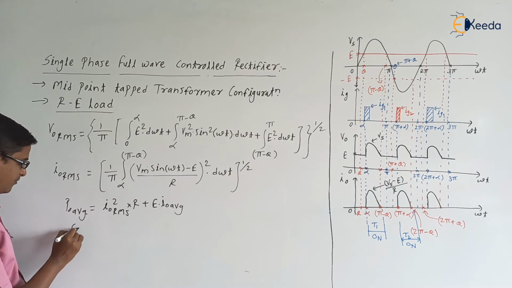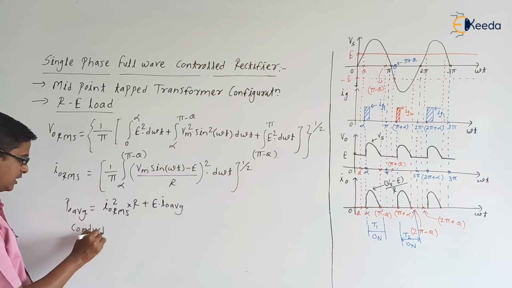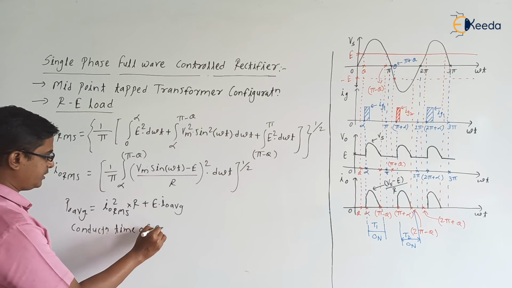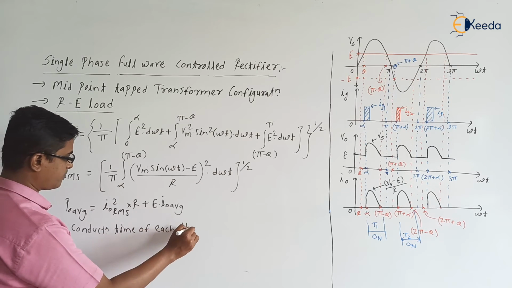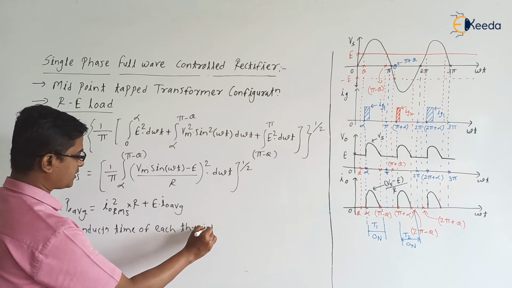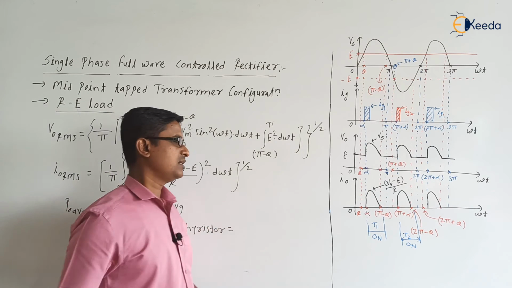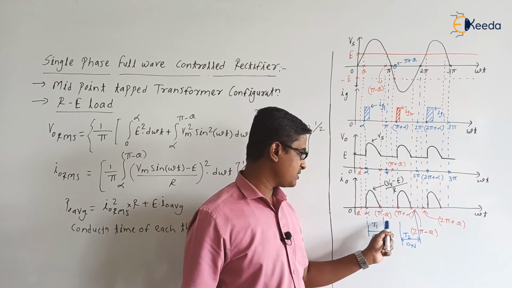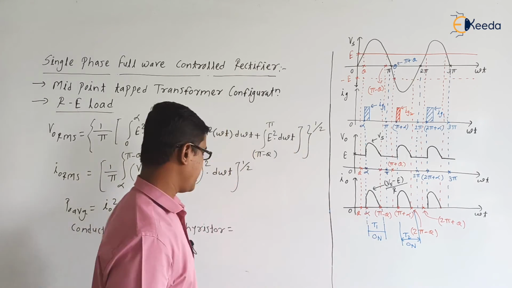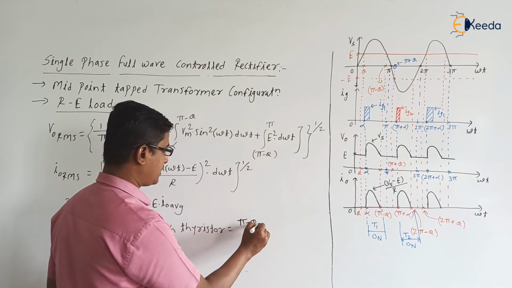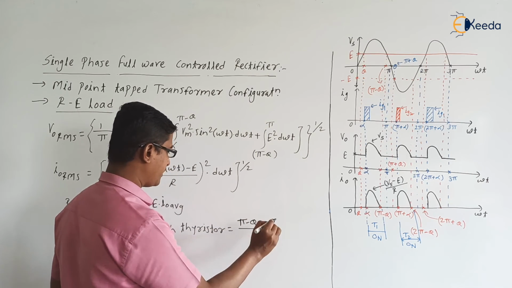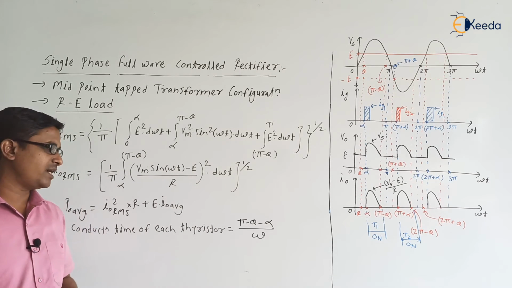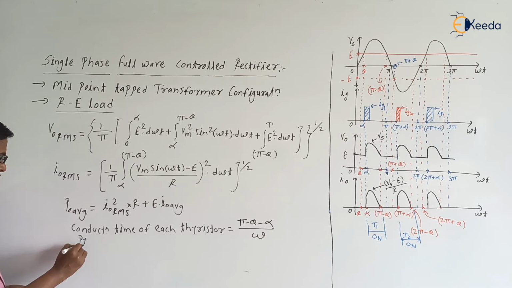Next, conduction time of each thyristor. If you check the conduction time of each thyristor, thyristor T1 is in the on state from alpha to pi minus theta, so it is pi minus theta minus alpha divided by omega, right? This is the conduction time of each thyristor. Next, what is the PIV rating? Yes, PIV rating of each thyristor.